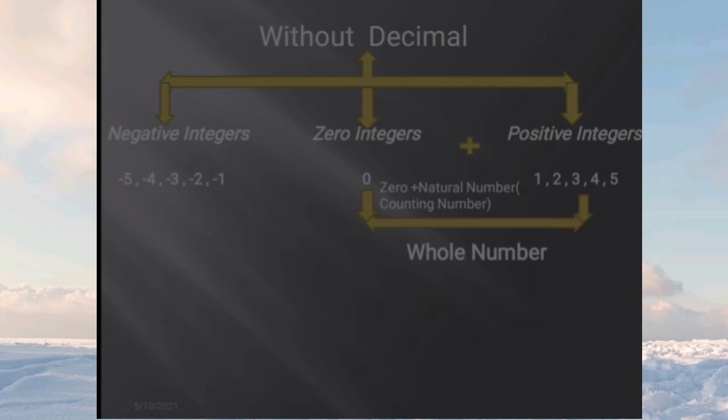The last example: every rational number is an integer. No, because if I take an example, suppose 3 by 5, it is not an integer. We know that integers are single numbers, like -5, -4, -3, -2, -1, 0, 1, 2, 3, 4, like that. These numbers are integers, not this number. 3 by 5 is not an integer. So not all rational numbers are integers.